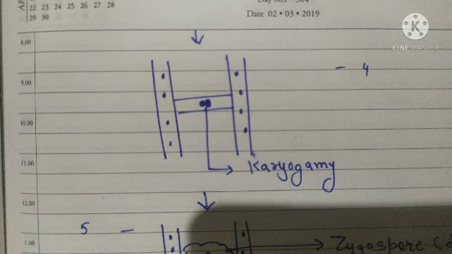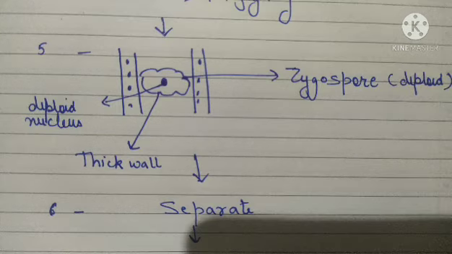Now after this, let us see the fifth step. In the fifth step, you will see that this diploid nucleus has formed a thick wall around it, and this diploid nucleus along with the thick wall is now referred to as the zygospore.